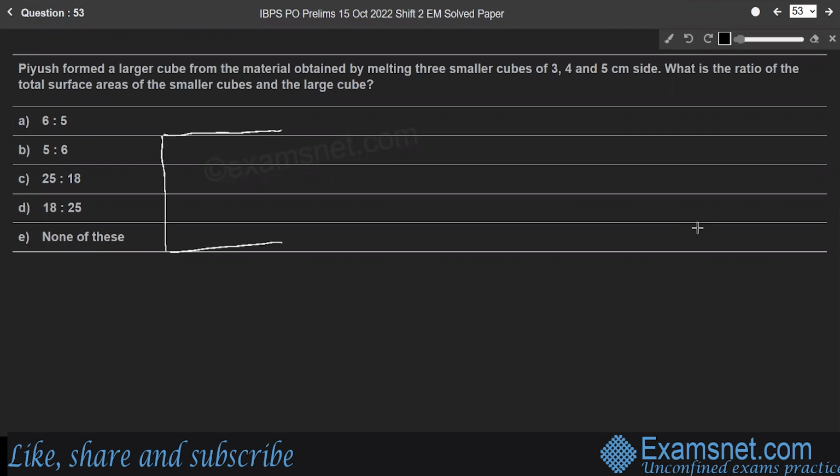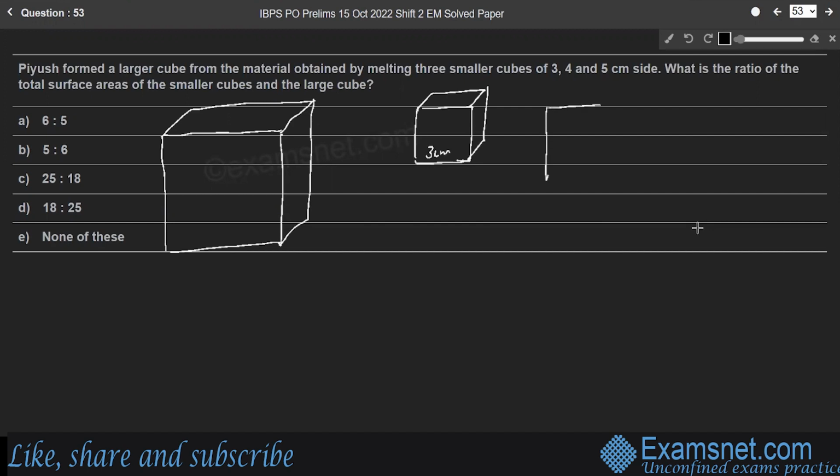The larger cube obtained by melting 3 smaller cubes. So we'll consider 3 smaller cubes also, of length 3 centimeter, 4 centimeter and 5 centimeter respectively. Second cube of 4 centimeter and the third one as 5 centimeter, right?